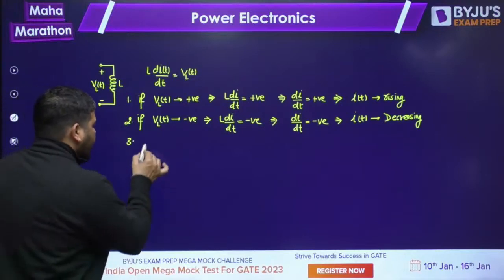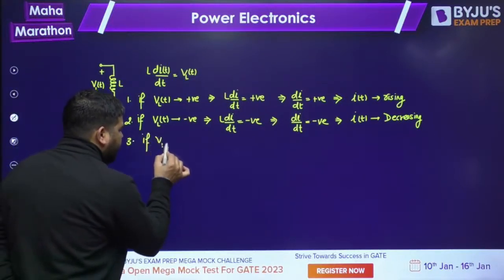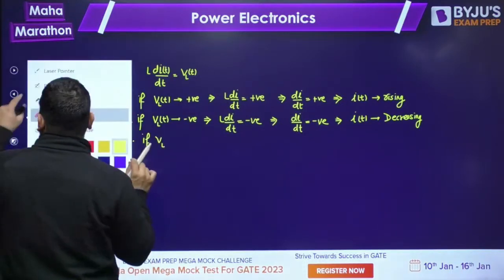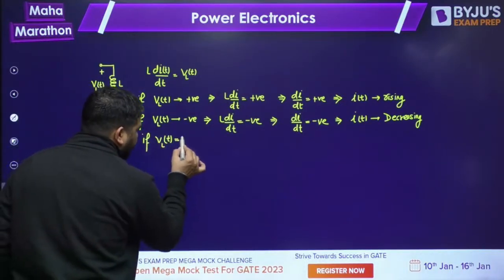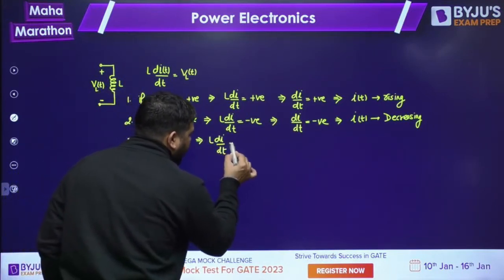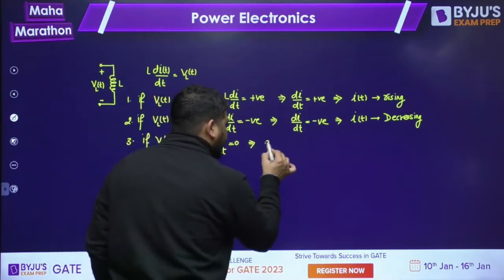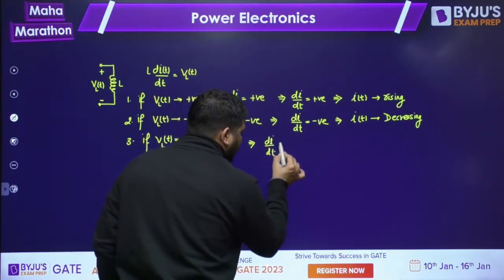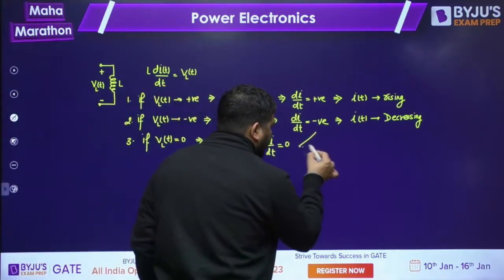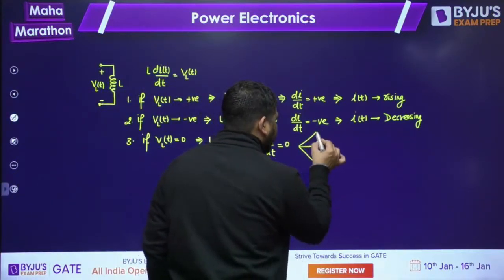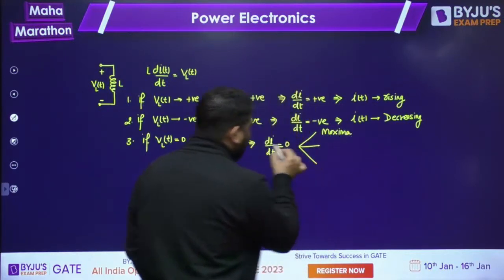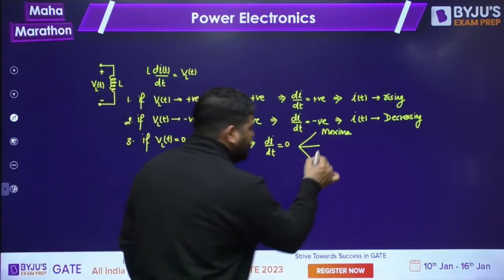If VLT is 0, if the voltage across the inductor is 0, then L di by dt is 0. It means di by dt is 0. Now di by dt will be 0 in 3 cases. Either you have the maxima of the current, or you have the minima of the current.